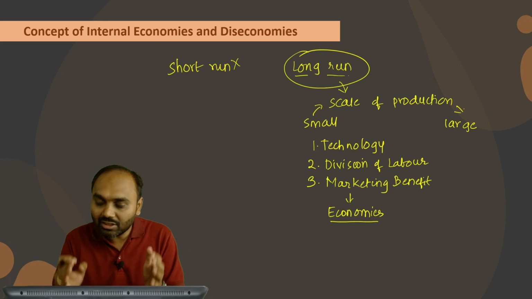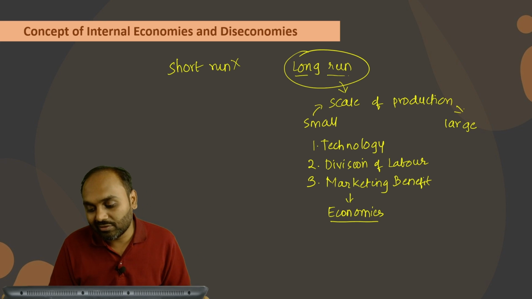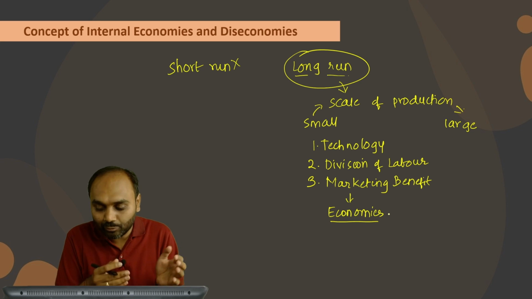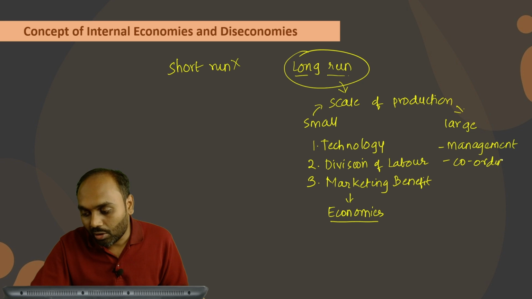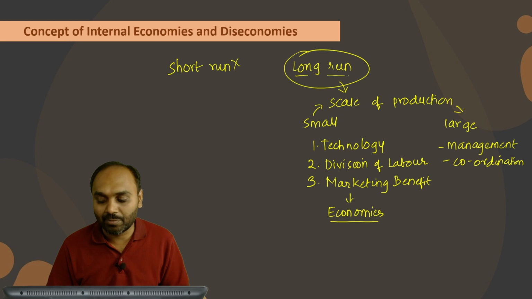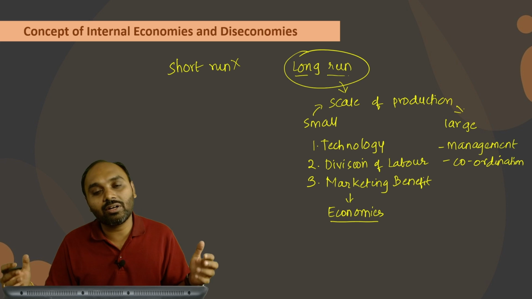But after a certain period of time, you will notice these economies will wipe out from time to time, and there is a possibility that an organization faces a certain kind of problem called management problem. There will be a problem of coordination, there will be a problem of control. All these problems start occurring just because the business has grown so large. You can take the example of many big firms. There are firms like Reliance, there are firms like Tata. Those have hundreds or thousands of branches.